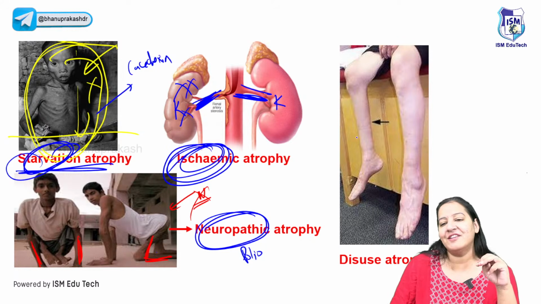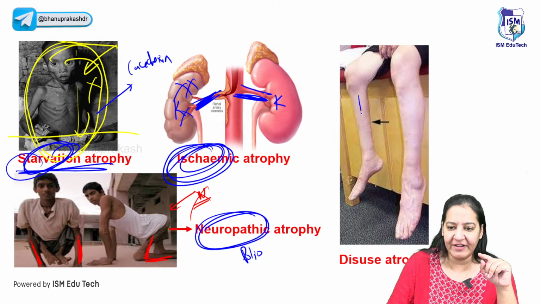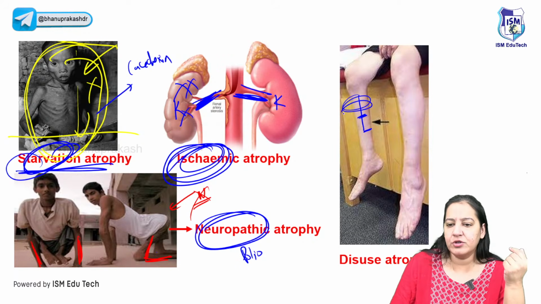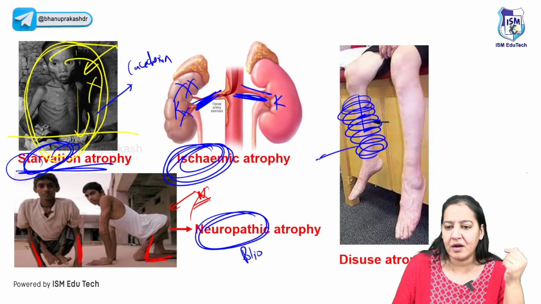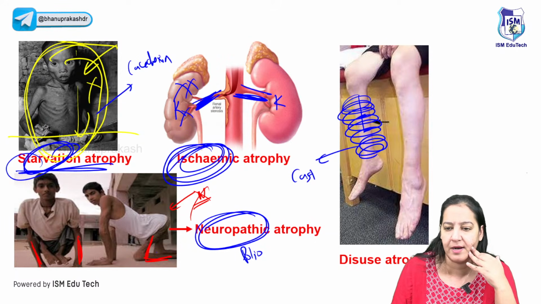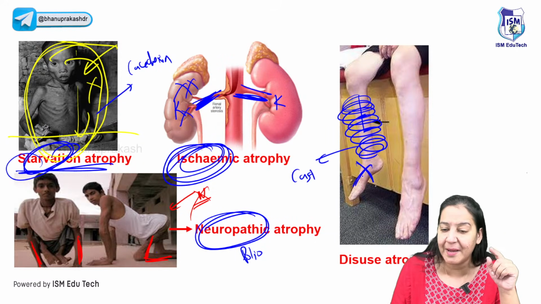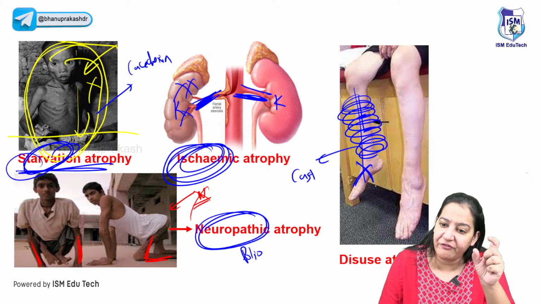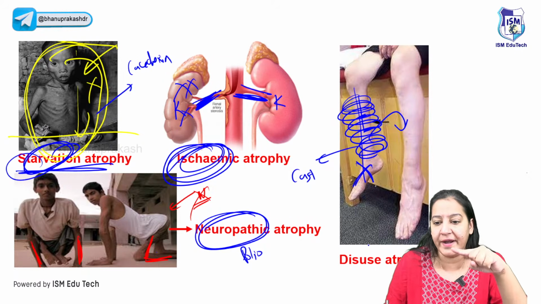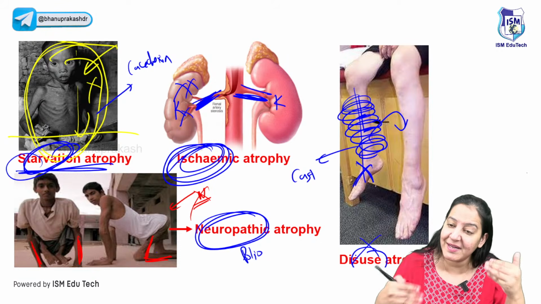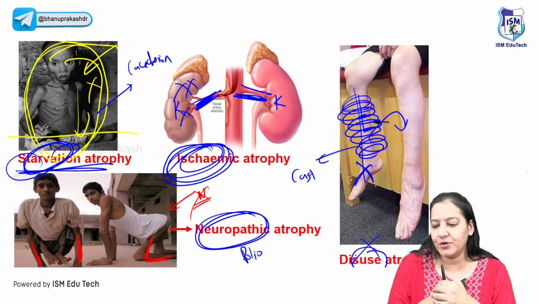The third one. And the fourth one: imagine if someone has a fracture in the tibia, fibula, humerus, anywhere. The person will have a cast or plaster for 1 month, 2 months. The orthopedician will put the cast, so the person will not use that limb for 1-2 months. After opening the cast, that limb is atrophied as compared to the other limb. You got my point? Because of disuse, it was not used properly. That's why it is known as disuse atrophy. Right? Give me a thumbs up if you got it.